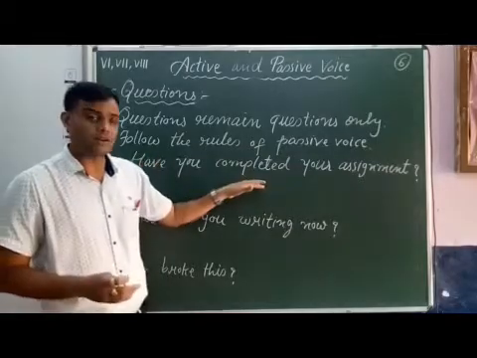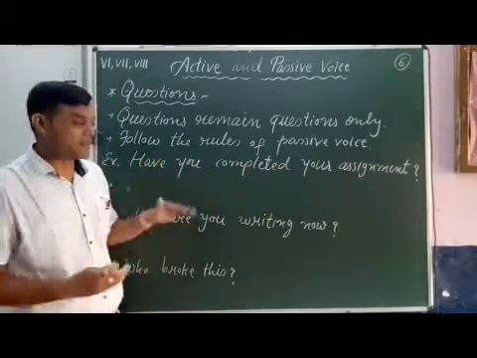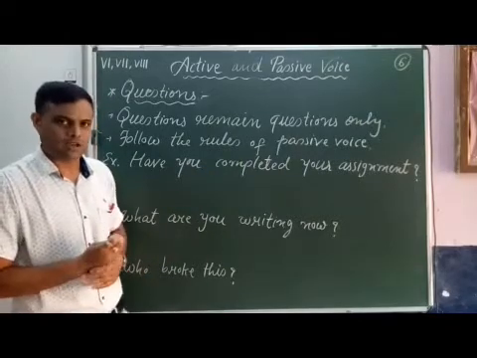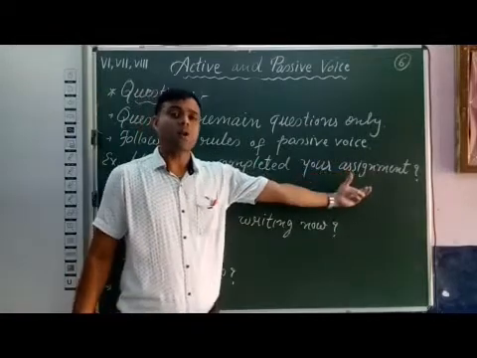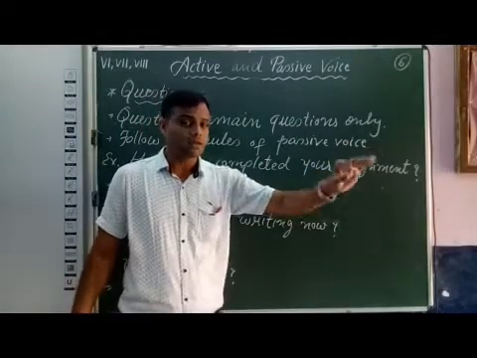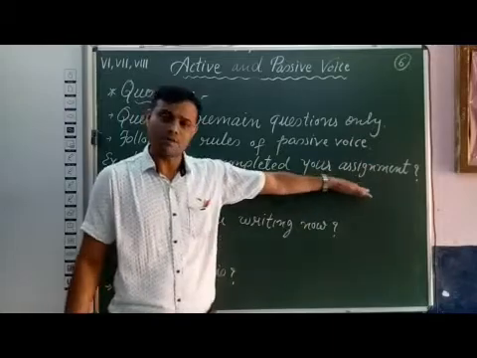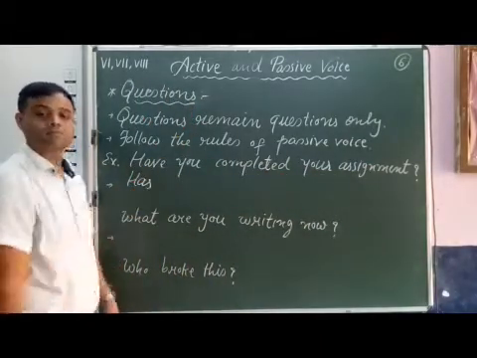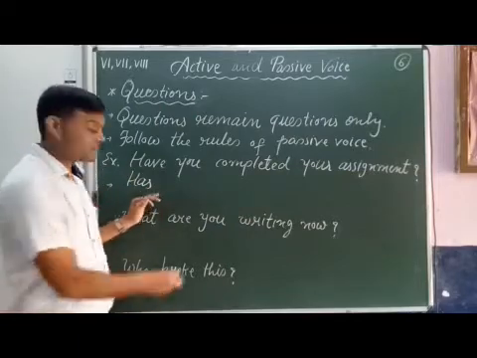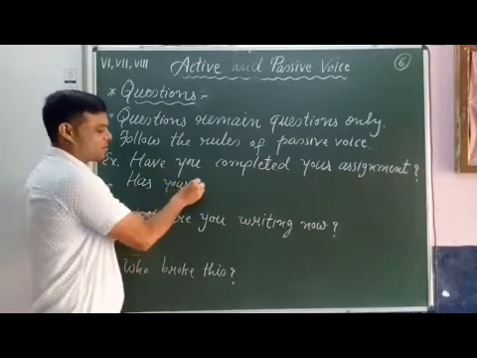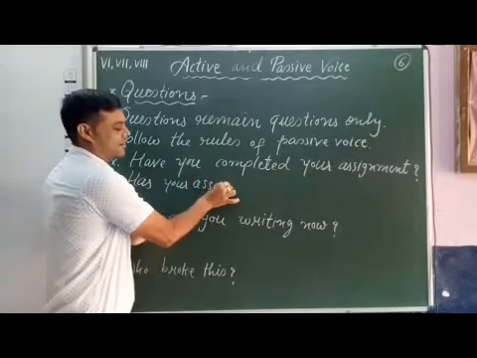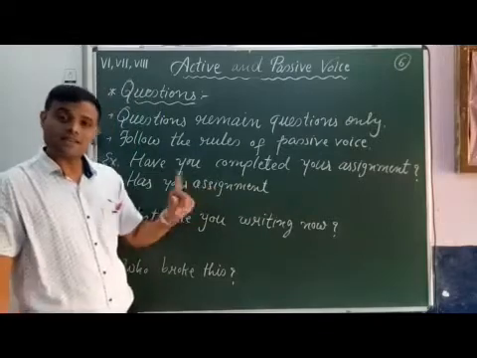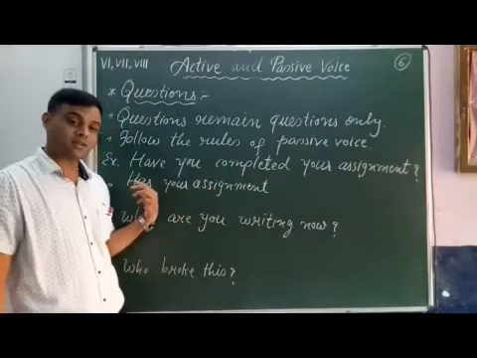But now we are transforming this question into passive voice, so we use the object first, and the object is your assignment, a singular noun. So we have to use the helping verb has. Why have we used has? Because has, then the object, has your assignment, and your assignment is singular. That is why we have used has.